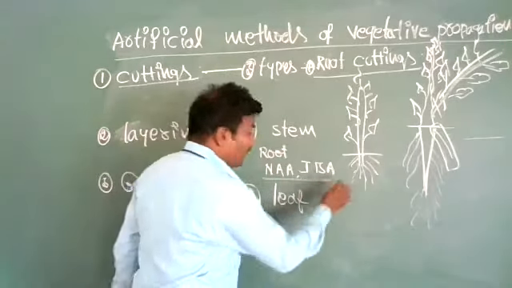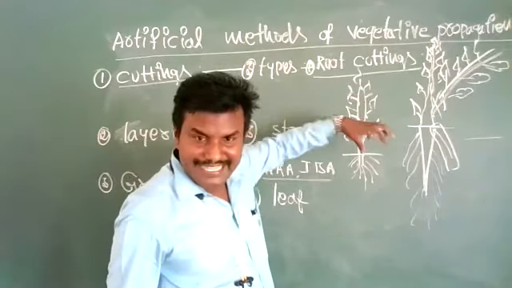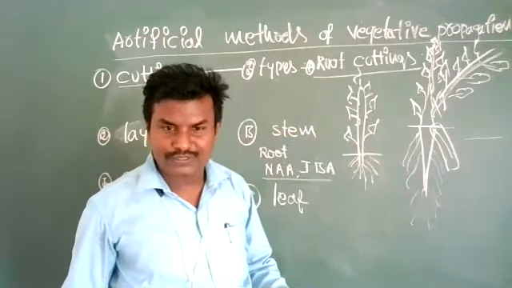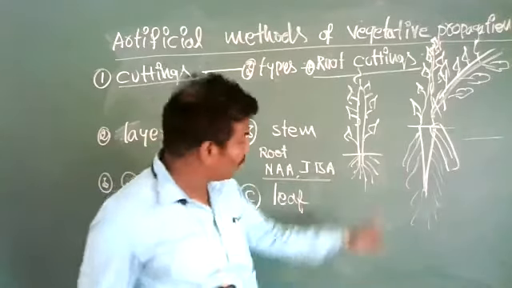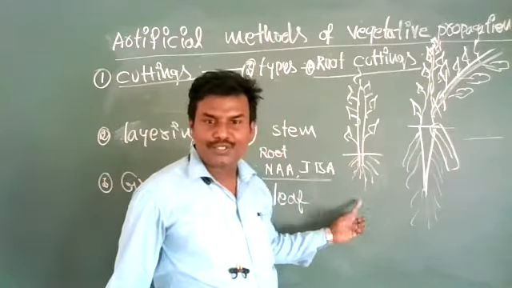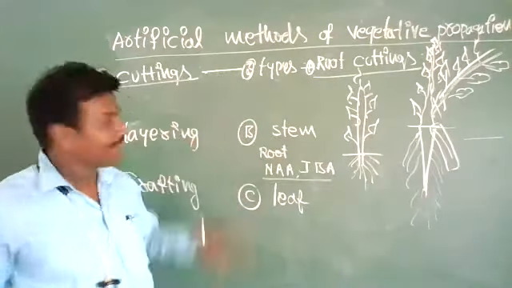These two are root inducing hormones. When we dip the stem in them, such stems quickly produce roots below the ground. That is called stem cuttings.